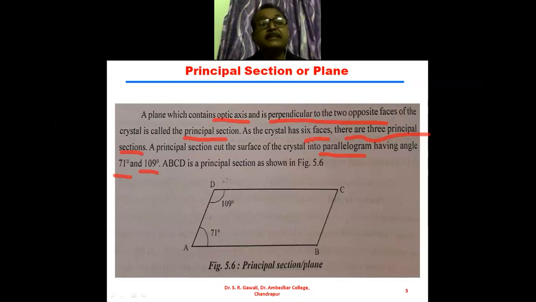So here in this slide I have shown the principal section by ABCD, and this ABCD is the principal section of the crystal, having the two angles 71 degree and 109 degree. 109 plus 71 gives a total of 180 degree.